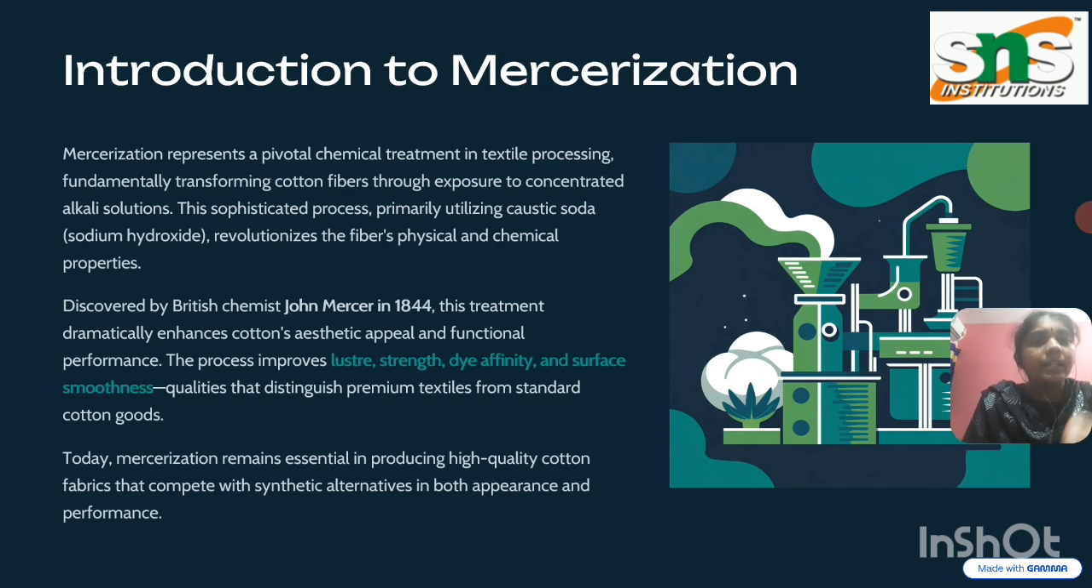It is mainly done with alkali solutions, that is, chemical formulas. This process primarily utilizes caustic soda, sodium hydroxide. Mainly we use the sodium hydroxide for changing the physical and chemical characteristics, the properties of the cotton fibers. It was discovered by the British chemist John Mercer in 1844.